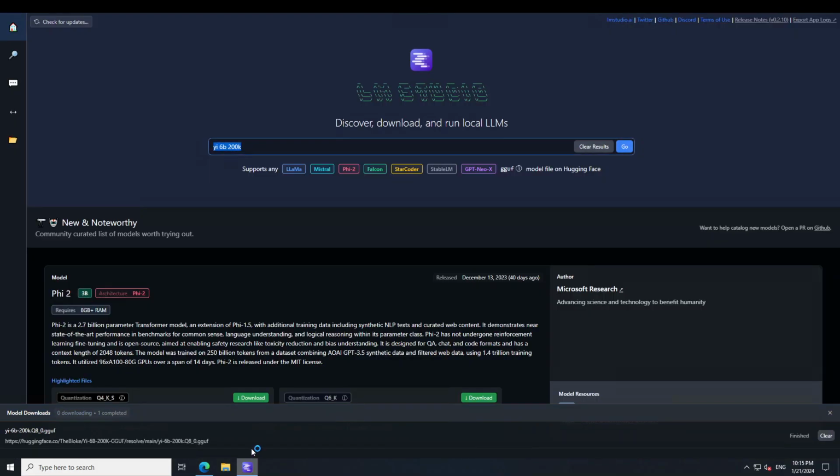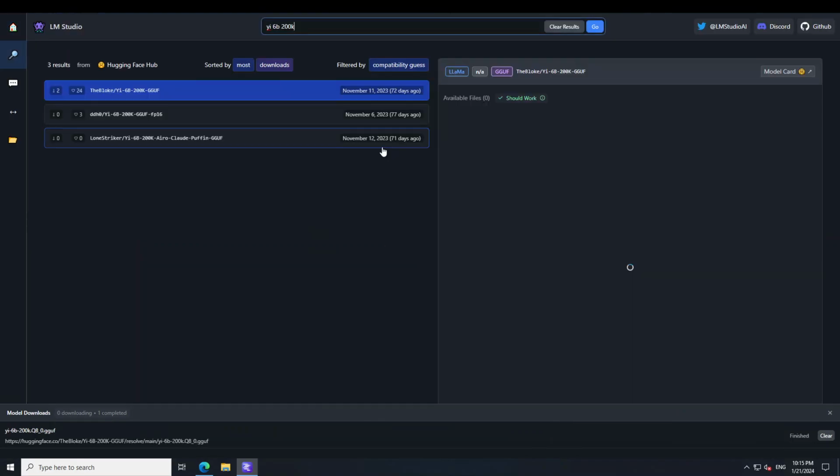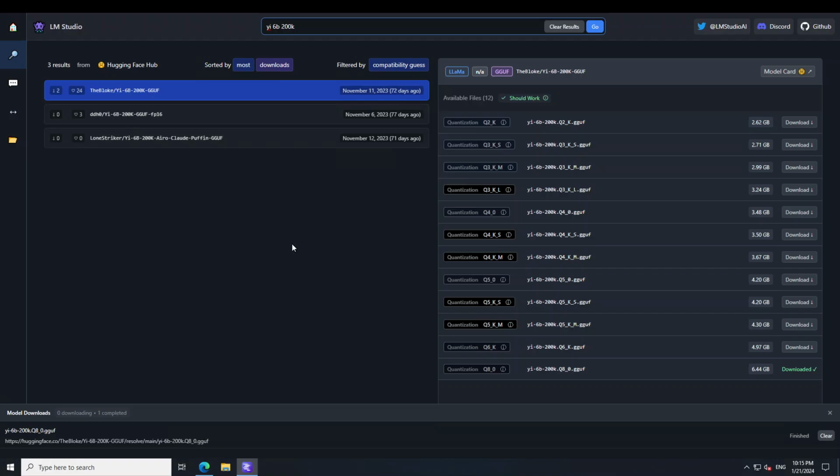The tool which I'm going to use is my trusted LM Studio. If you don't know what it is, then I will drop the link in the video's description to get it installed. I already have installed it and launched it. On top left, go to the home page of this LM Studio and search for G6 billion 200k. Press enter, and then you will see that 3 people have created the quantized version of it.